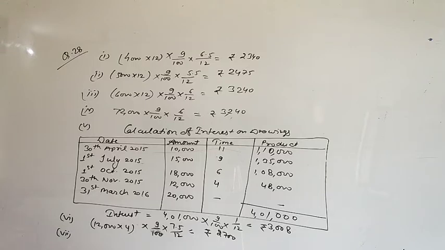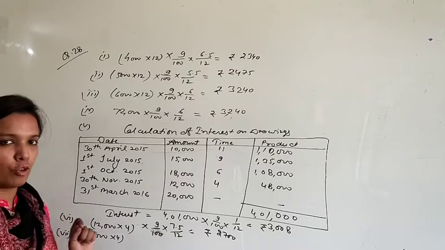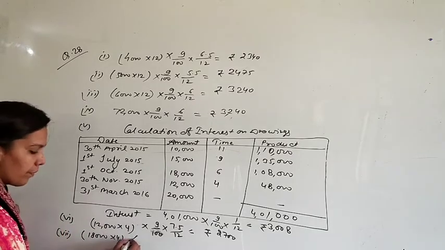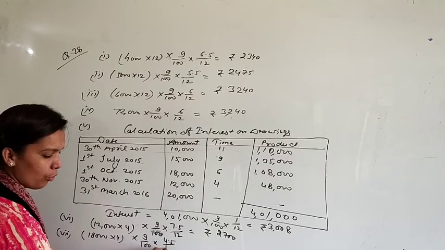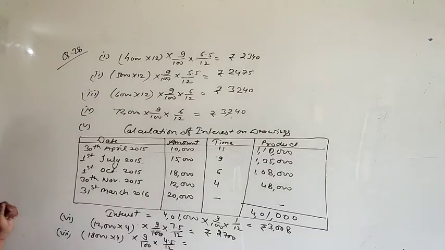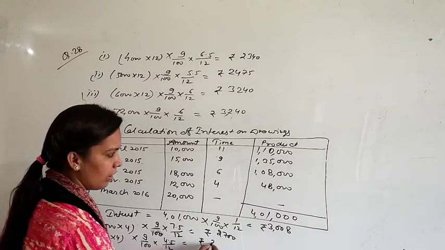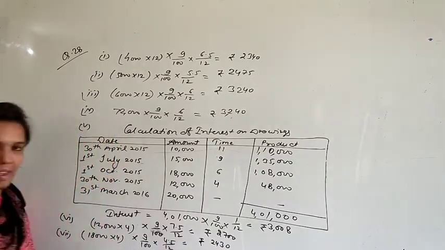If he withdrew rupees 18,000 at the end of each quarter, first of all we will multiply it by 4, that is for the full year. Rate is same, 9%. Ending, it means 4.5 upon 12. Okay, so the amount will be 2,430. This is 7th case.